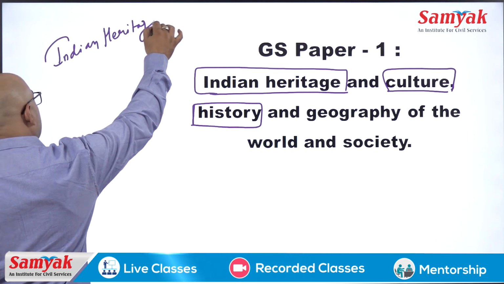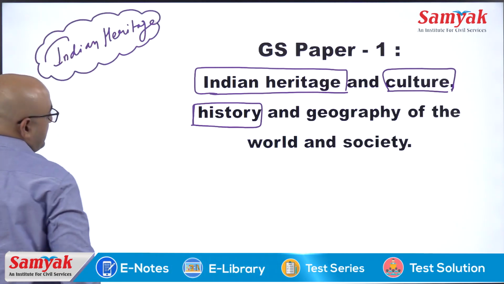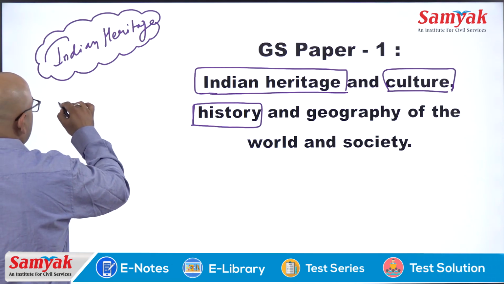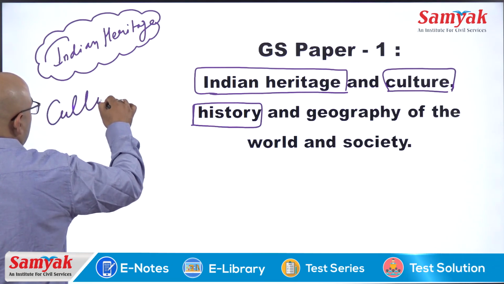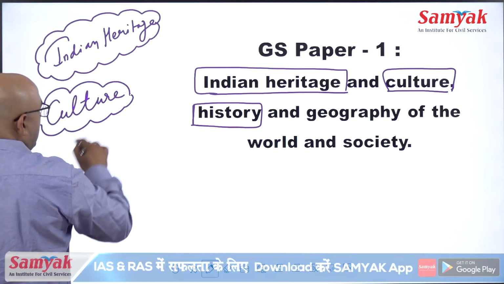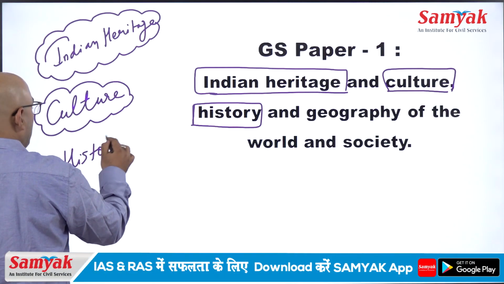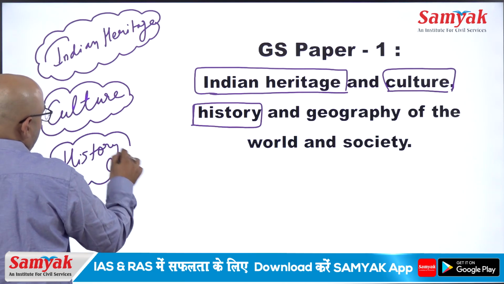Indian heritage, culture is the art and culture part. And the third is history. Actually, this is the heading of your GS paper 1.